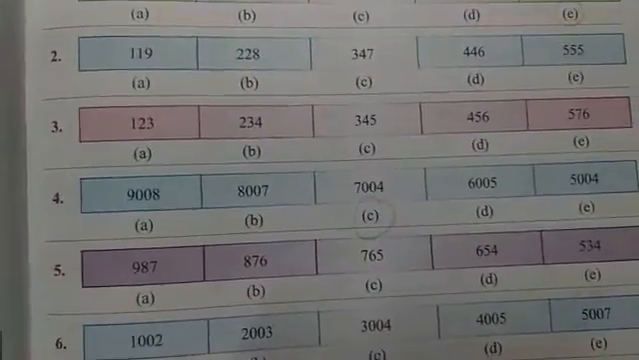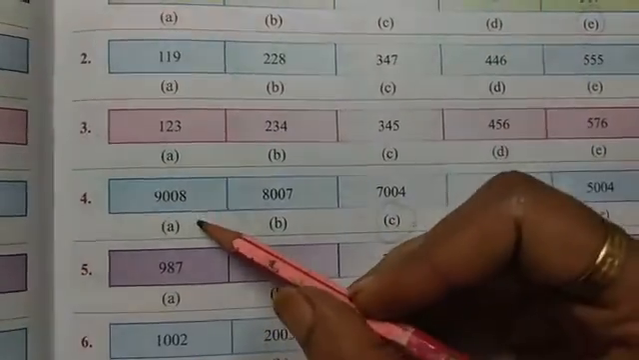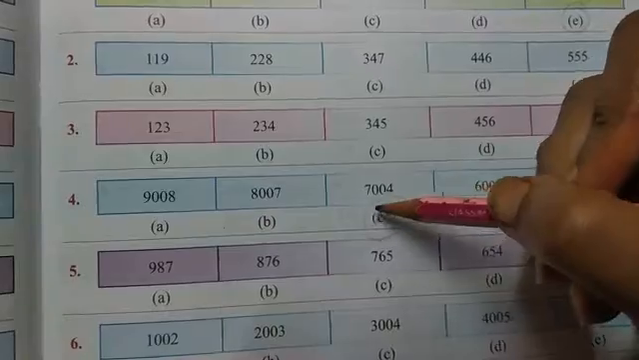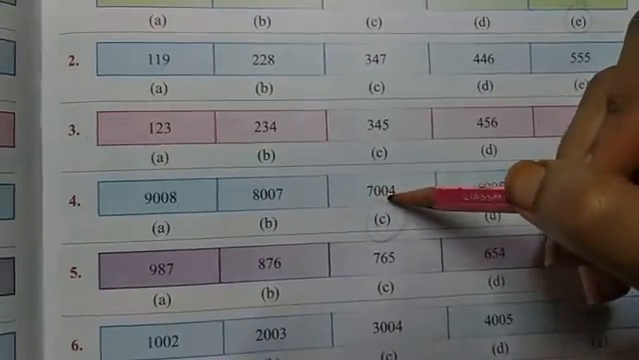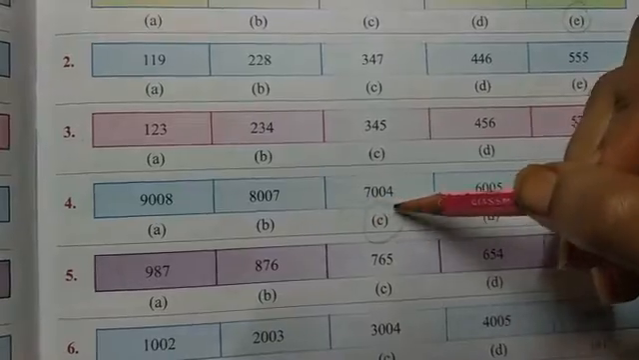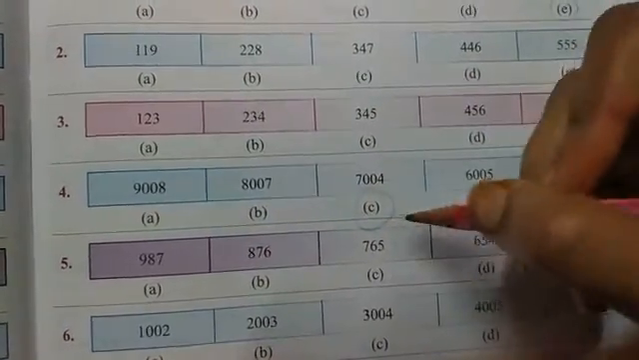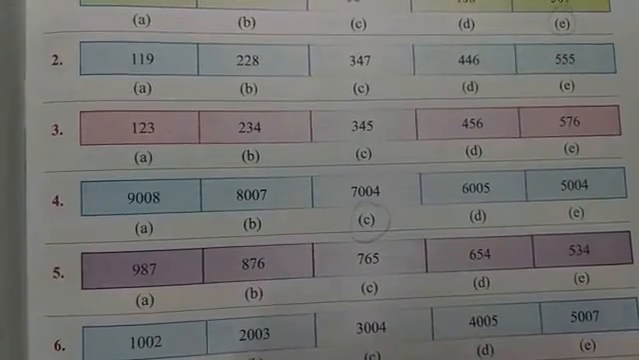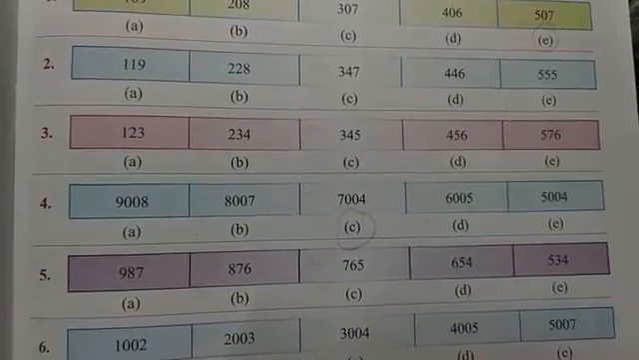Now, number 4: 9008, then 8007, then 7004 is there. Here it should be 7006. So circle C because it is the odd one. Then there is 6005, then 5004.